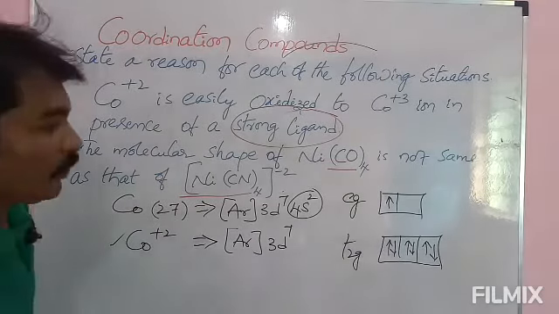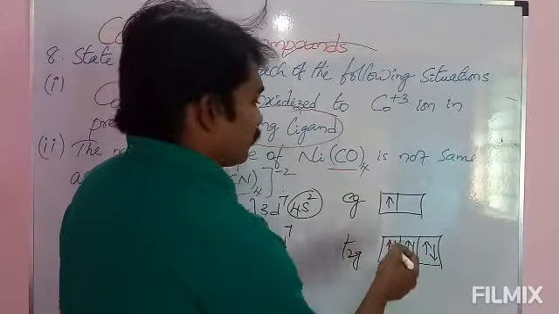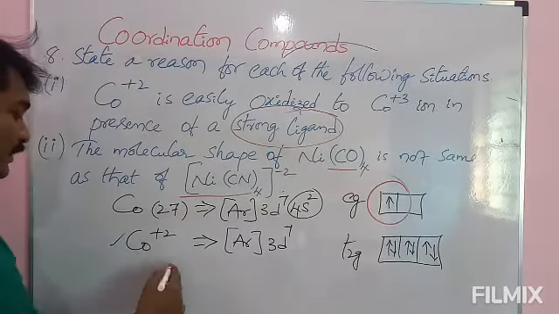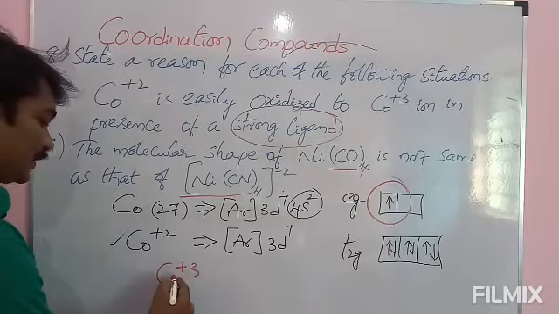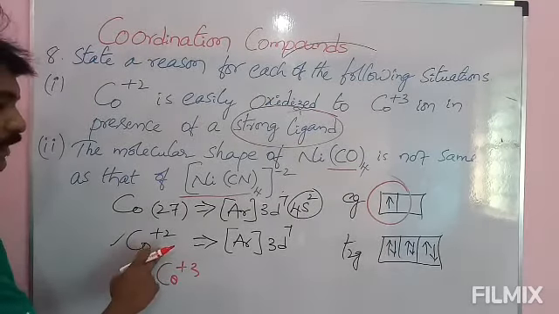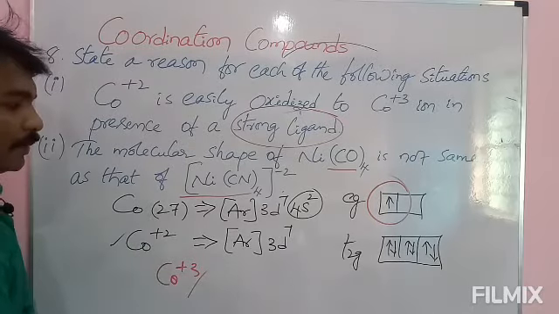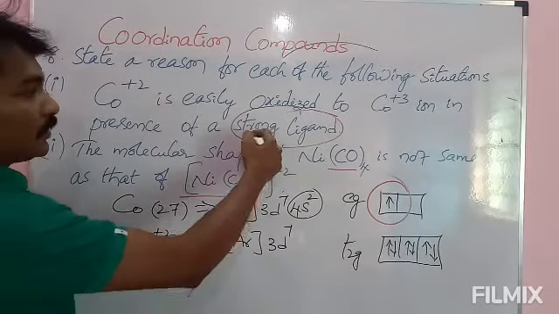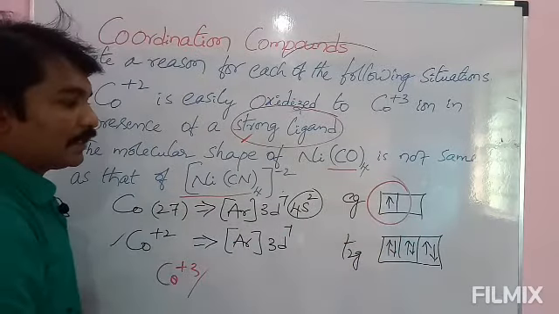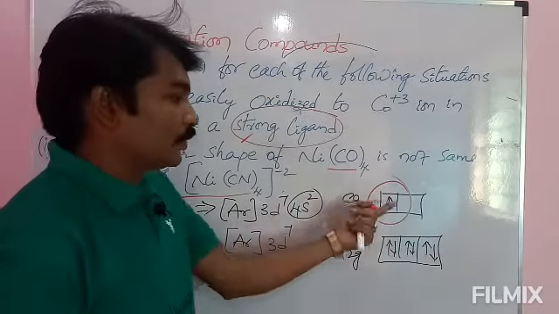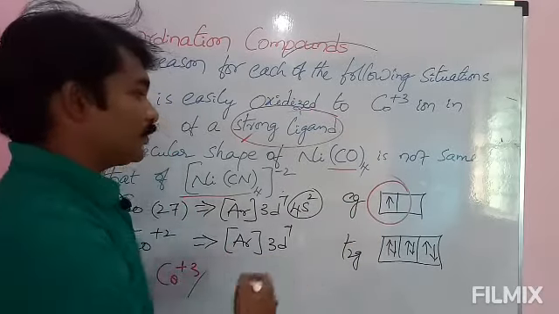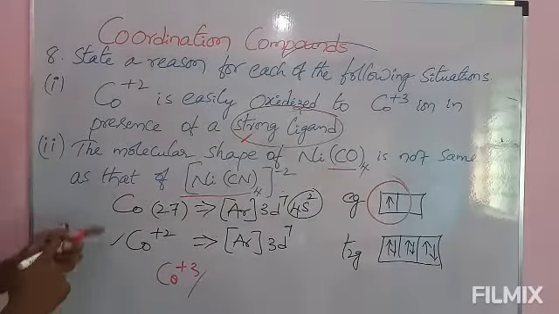By losing this 1 unpaired electron in presence of strong electric field, it is easy to form Co+3 ion. Co+3 easily forms. Okay, Co+2 easily oxidized to Co+3 in presence of strong ligand. Reason, there is an unpaired electron in eg level. It is easy to remove that eg unpaired electron. Okay, please note down this one, and we will continue with next one.